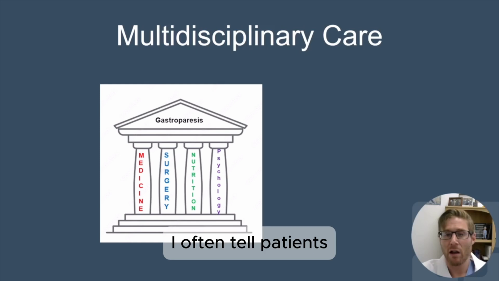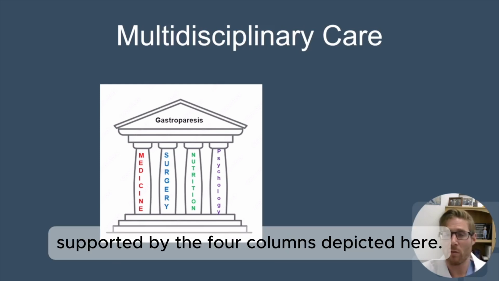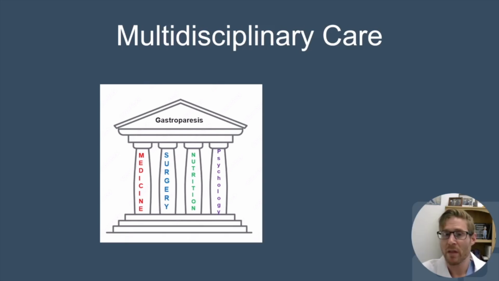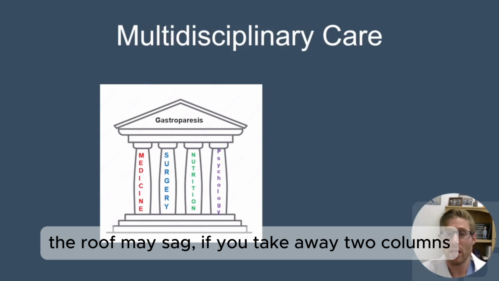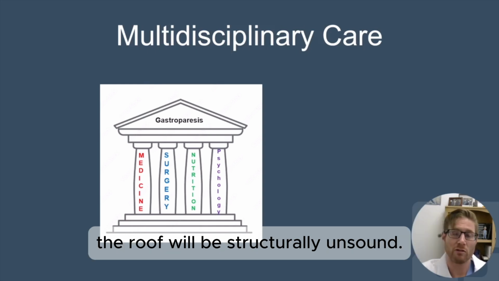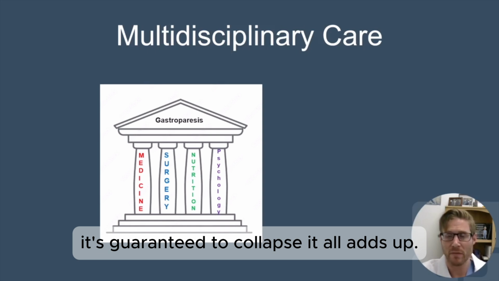I often tell patients that care is like a roof on a house supported by the 4 columns depicted here. If you take away 1 column, the roof may sag. If you take away 2 columns, the roof will be structurally unsound. If you take away 3, it's guaranteed to collapse. It all adds up.